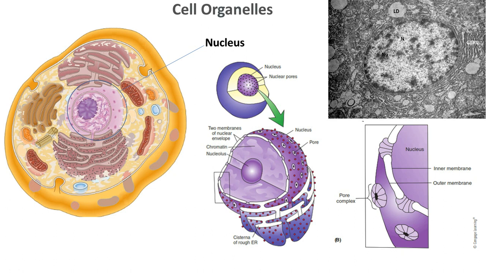The material is transcribed in the form of mRNA, and then gene expression happens, which helps in synthesis of proteins, and those proteins are going to alter the function of a cell.